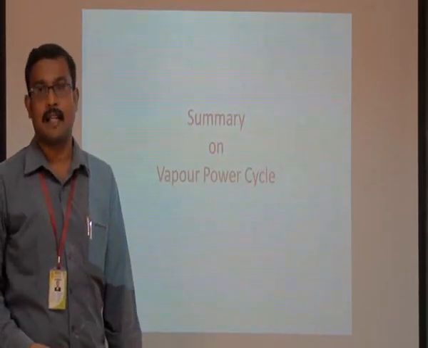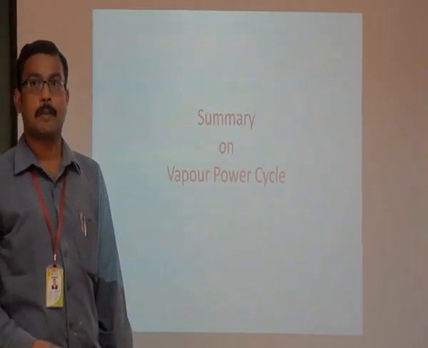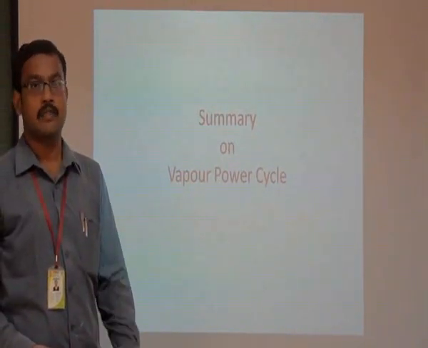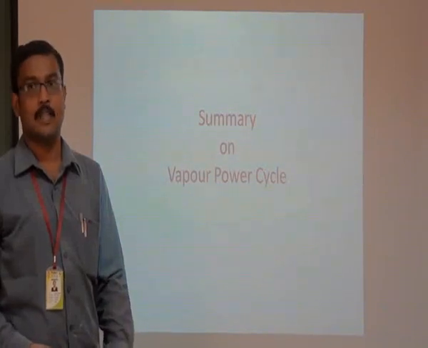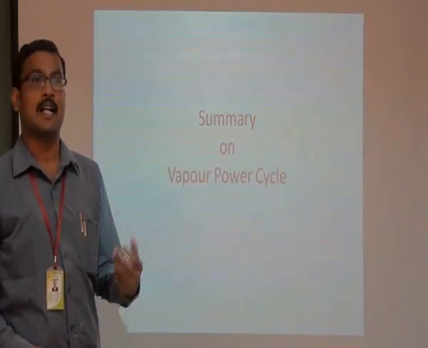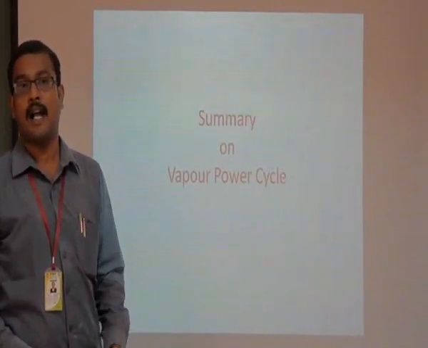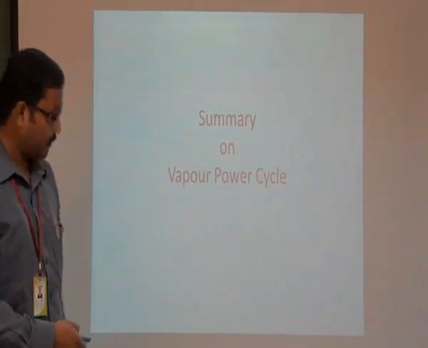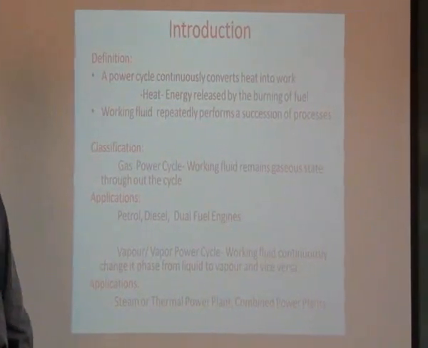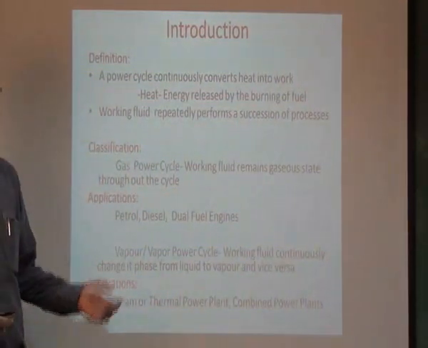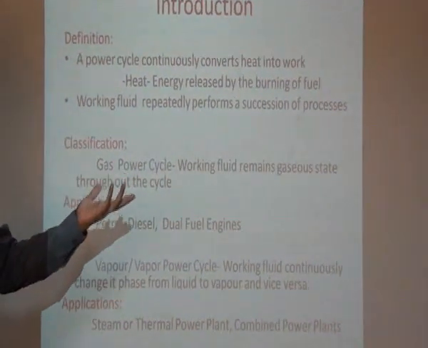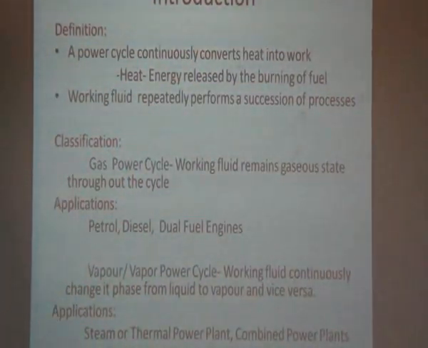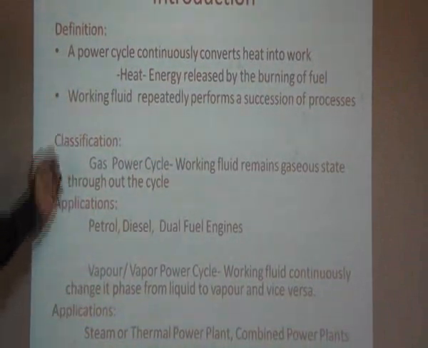Today we analyzed the basics of the vapor power cycle, and the limitations of the Carnot cycle and the Rankine cycle. As we know, the Rankine cycle is the basic cycle for a steam power plant. Today we discussed the modifications and the deviation of the actual cycle from the ideal Rankine cycle. Let me summarize what we discussed today. So today we discussed the power cycle. It continuously converts heat into work. The heat energy may be obtained from the burning or combustion of fuel. Here the working fluid repeatedly performs a succession of processes.